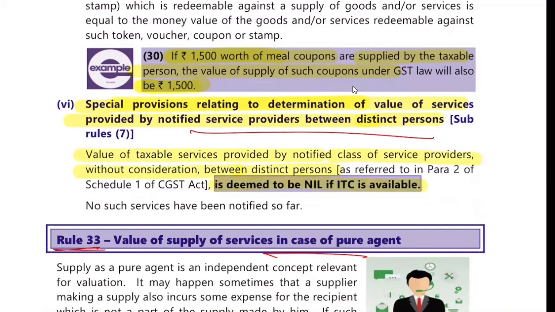If you remember distinct persons, there we read that if there's no consideration as well and ITC is charged, it is deemed to be a supply. And they have said notified service providers. And see what it is saying in the last line: no such service has been notified so far. So this rule has no existence.